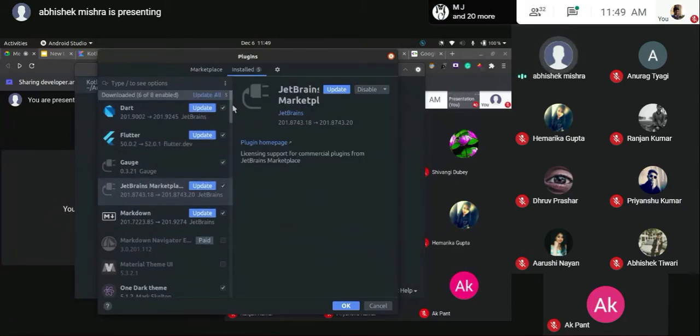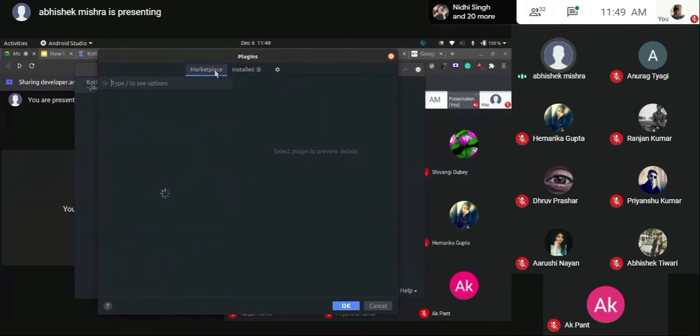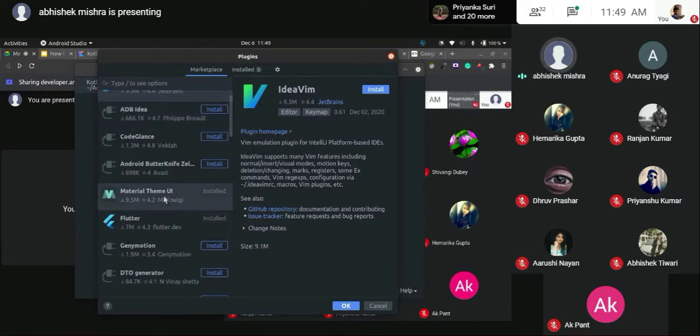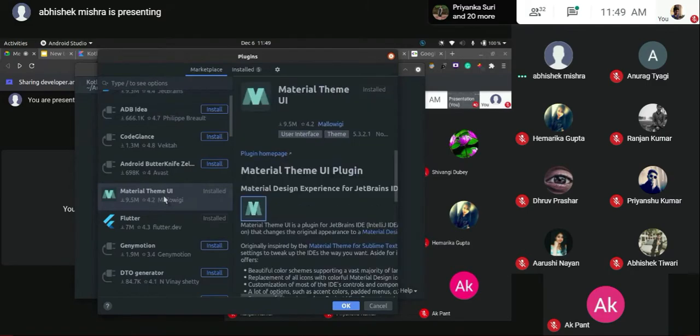And this is a markdown language. HTML, people might know this, and these are basically themes, etc. Whatever I have. So you have a whole lot of plugins on the marketplace. You can just go for anyone that you need and just select it and install. I'll show you a simple one. We'll go with the theme one.